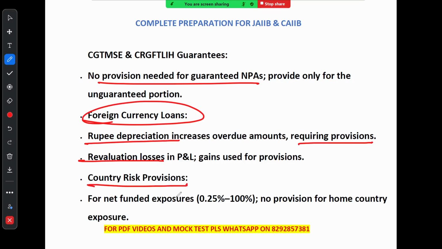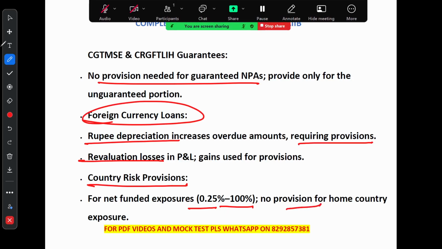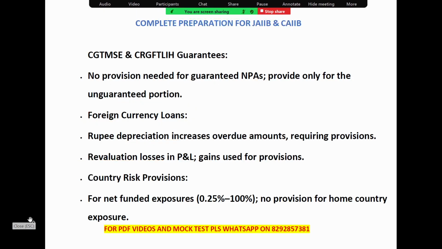Finally, for country risk provision, bank need to set aside money for loan given to foreign country, with the amount ranging from 0.25% to 100% depending on the risk. However, no provisioning is needed for the loan in the bank's home country, right? That is called country risk. You already know about it.